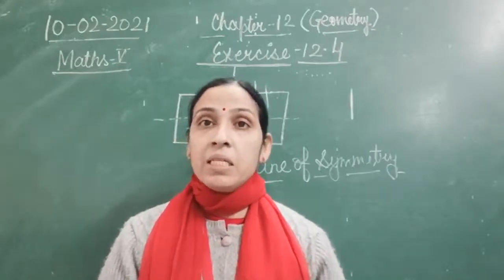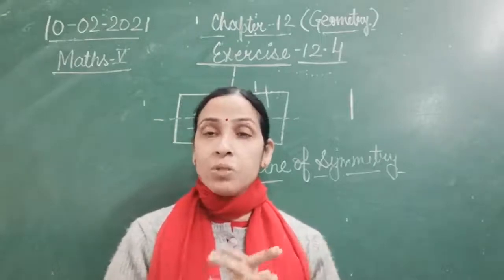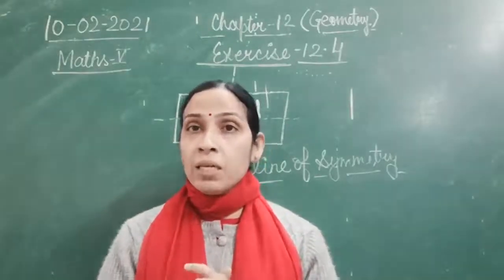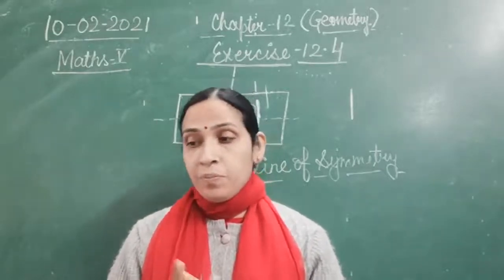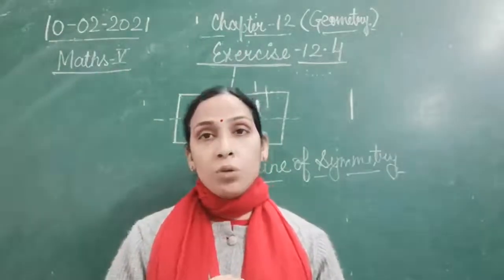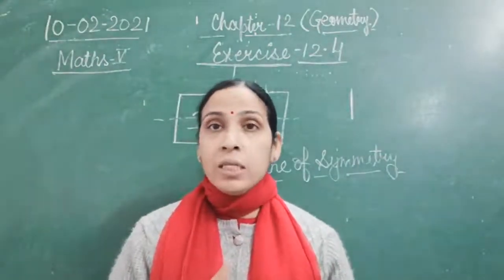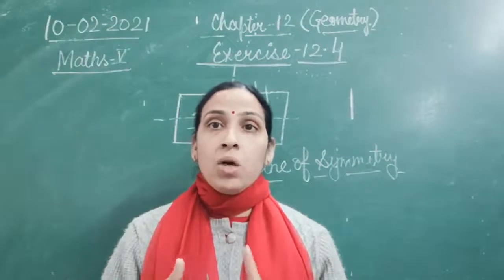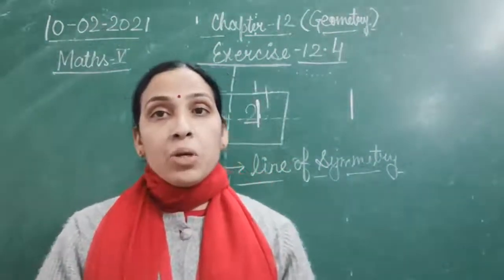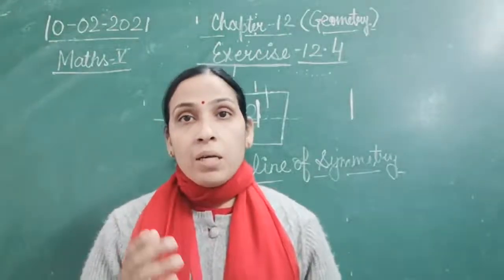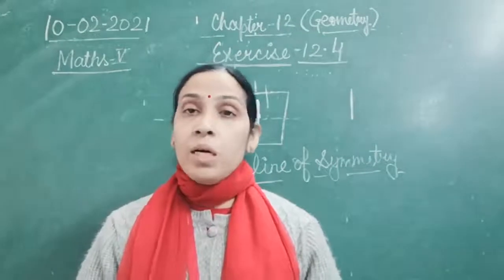That symmetry we will see in English alphabets also, in numbers also, and in different objects also. In all these things we will find symmetry. Now the next concepts of your geometry chapter are translation, reflection, order of symmetry, and order of rotational symmetry, which we will see. We are going to continue that tomorrow, and till here we have finished exercise 12.4.